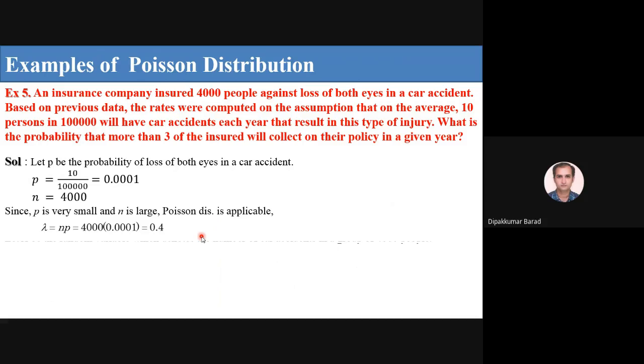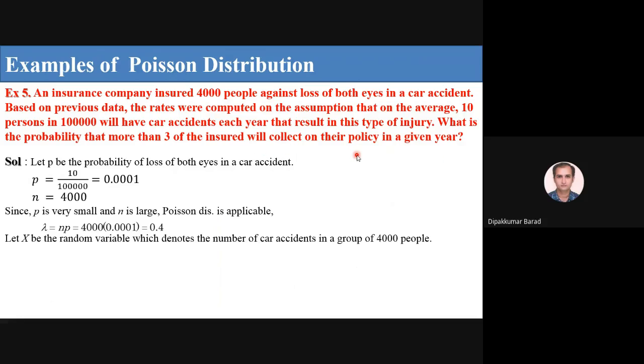Now if I consider X as a random variable which denotes the number of car accidents in a group of 4,000 people, we have to find the probability that more than 3 of the insured will collect on their policy in a given year.